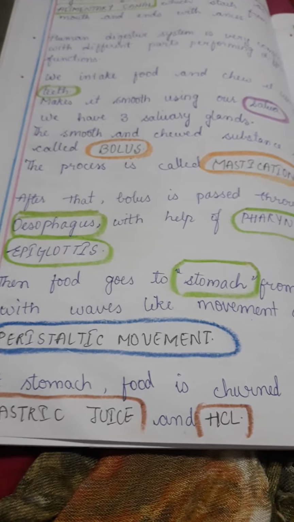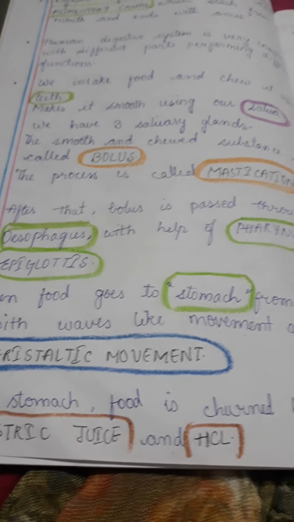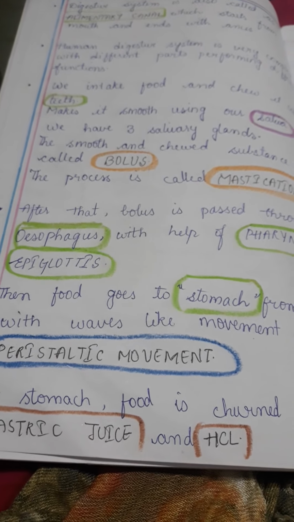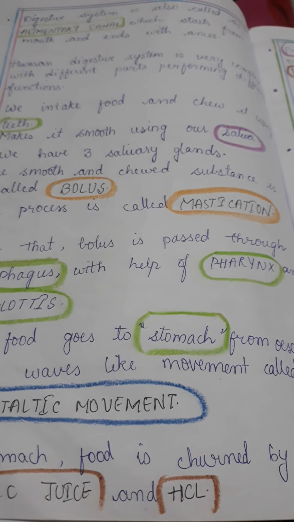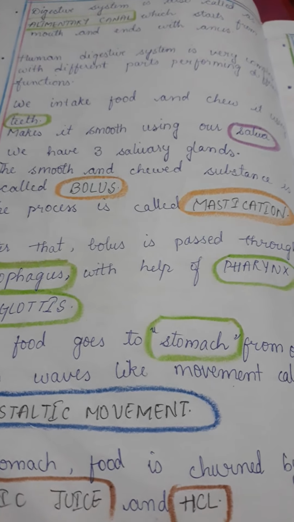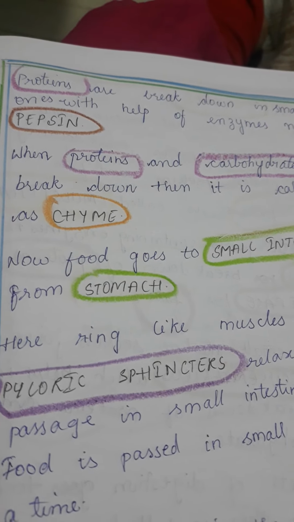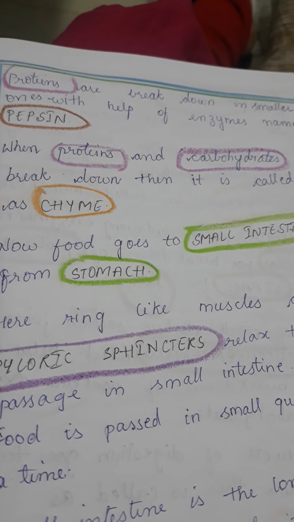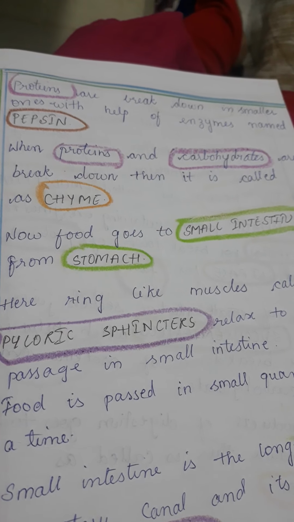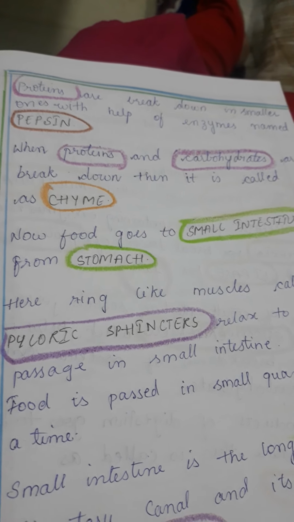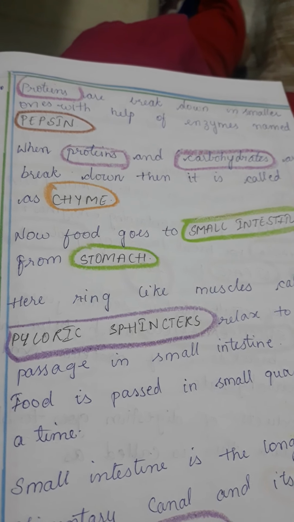Now what will happen in our stomach? The food will be churned by gastric juice and hydrochloric acid. It's just ground there, and the food is broken down into smaller substances. Proteins are broken down into smaller ones with the help of an enzyme named pepsin. And when these proteins and carbohydrates are broken down, it is called chyme. So what was bolus, what was chyme? You have to remember these important keywords.